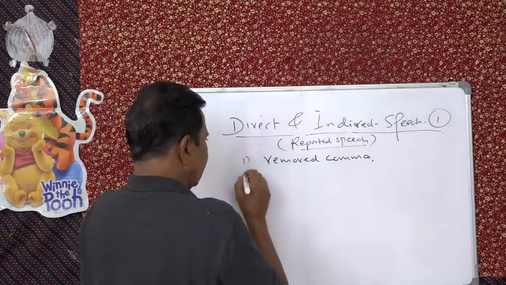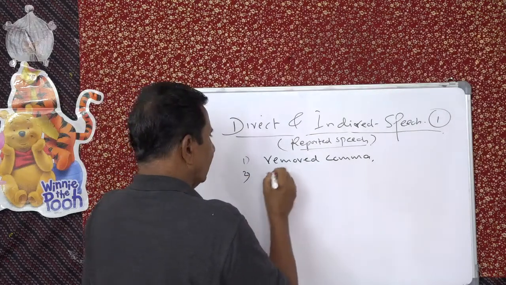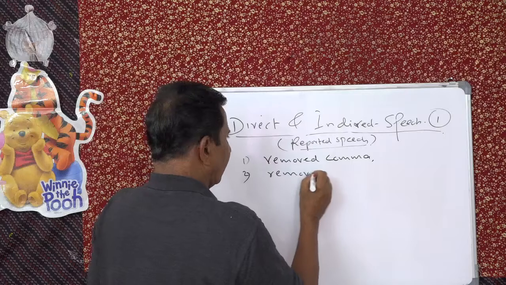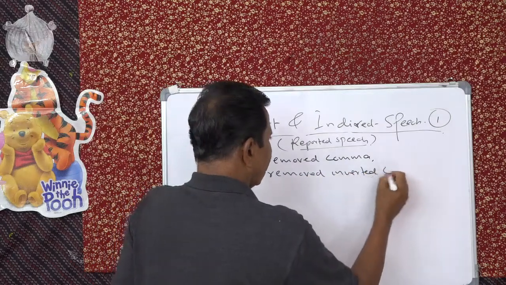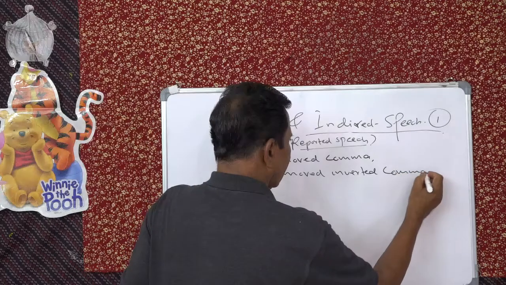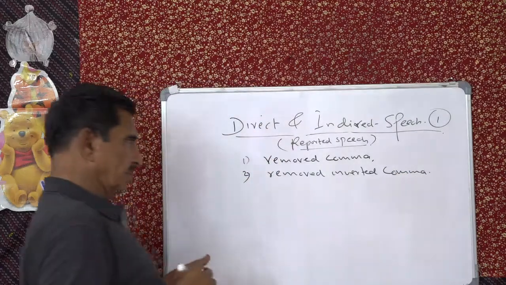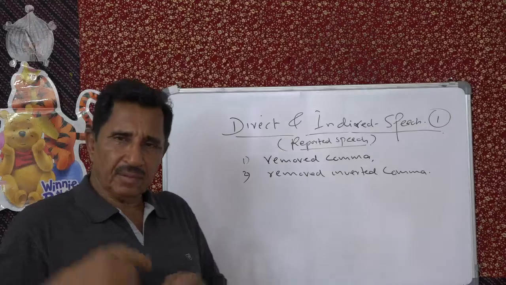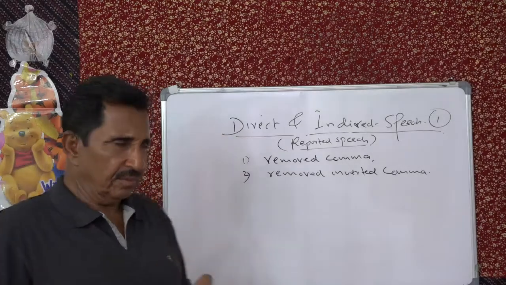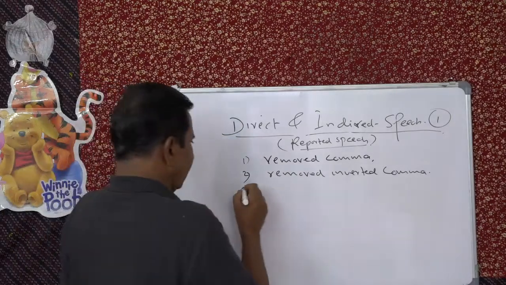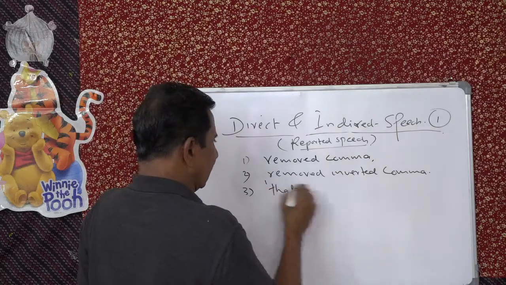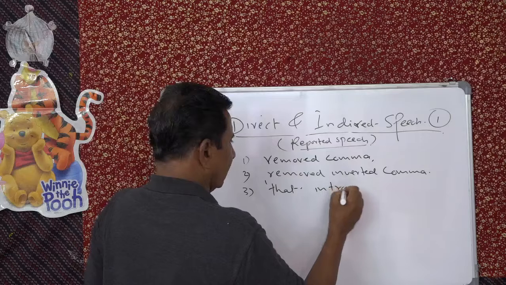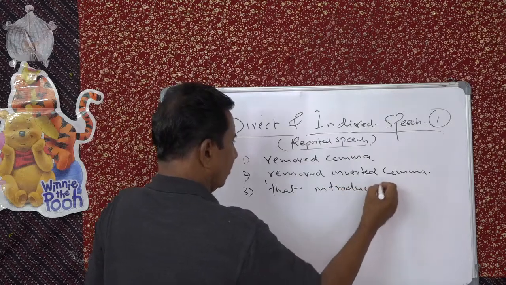Then secondly, the inverted comma is removed, because inverted comma means that is direct speech. And third we saw, the conjunction "that" is introduced.